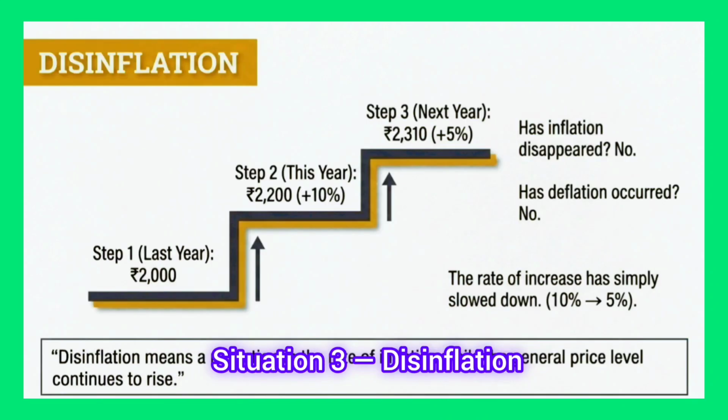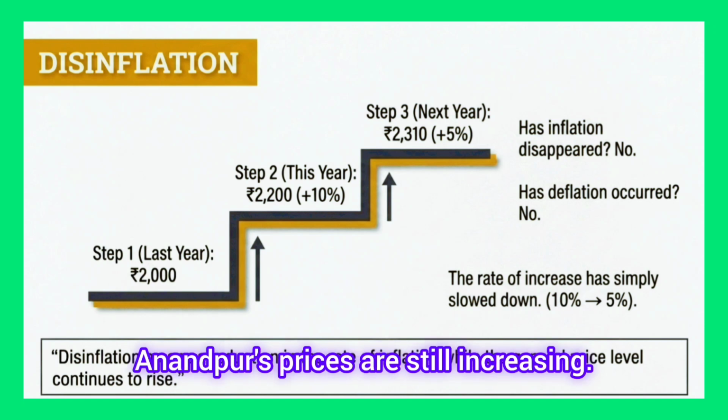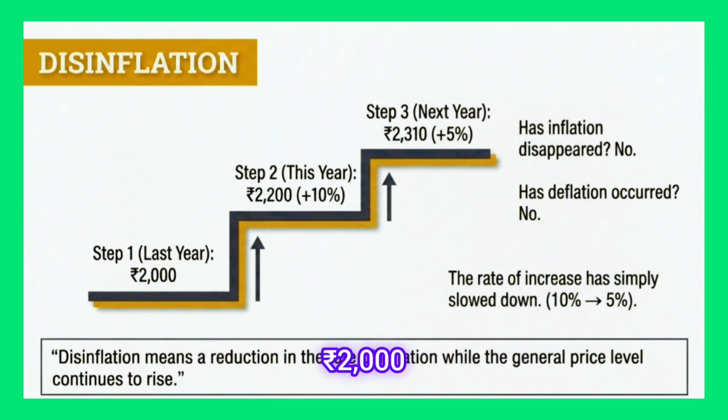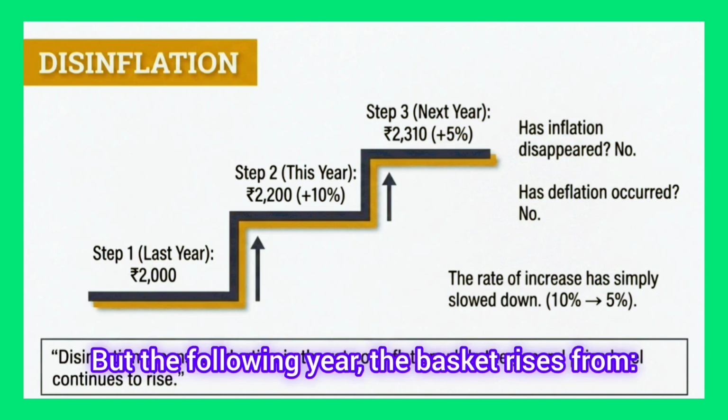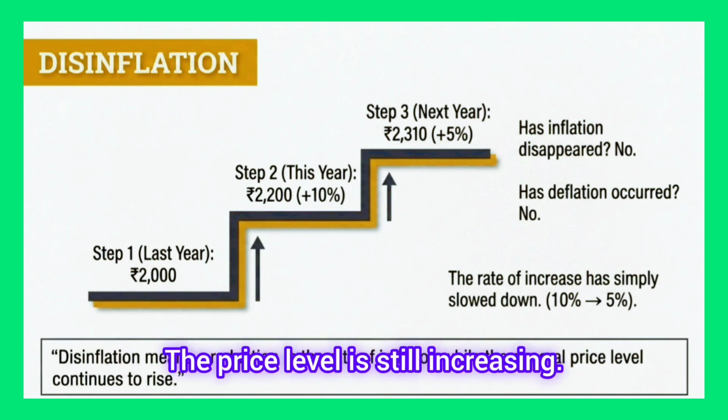Situation 3. Disinflation. Now let's change the story again. Anandpur's prices are still increasing. Last year, the family paid 2000 rupees. This year, 2200 rupees. That's a 10% increase. But the following year, the basket rises from 2200 rupees to 2310 rupees. The price level is still increasing.